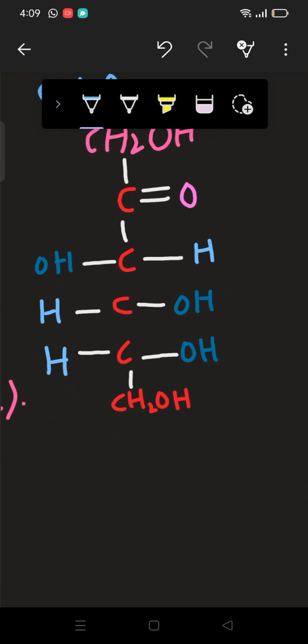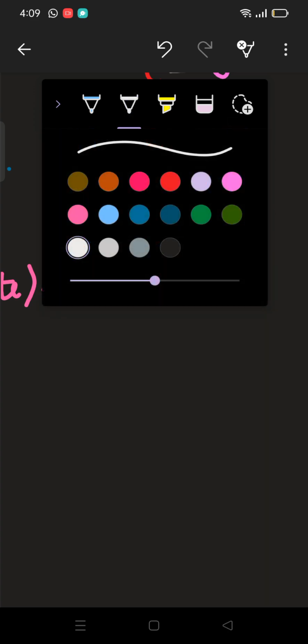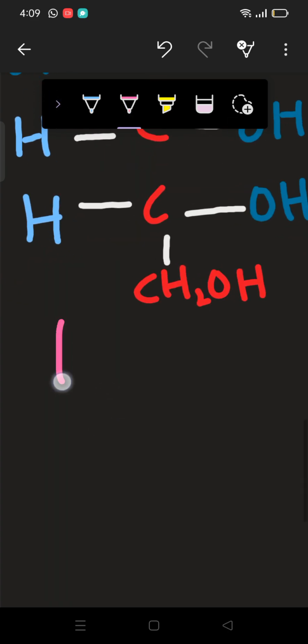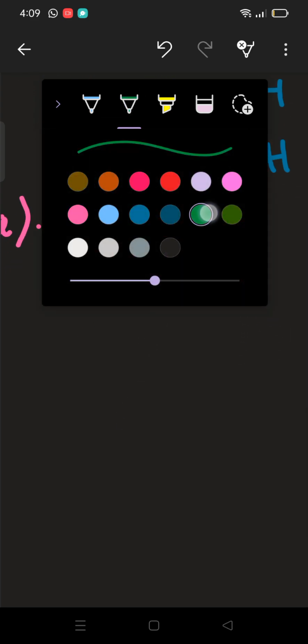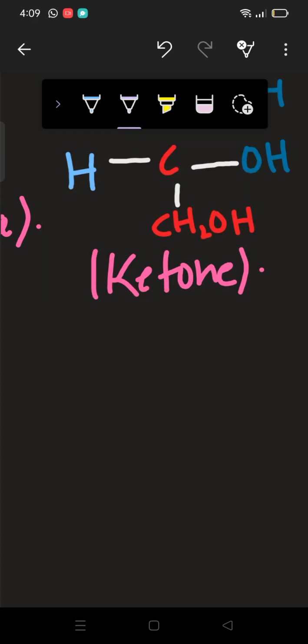So what functional group is present here in fructose? It is ketone. Let me write it down. Here we have the ketonic functional group. Let me make the structure here. We were having carbon, which was having a double bond with oxygen.